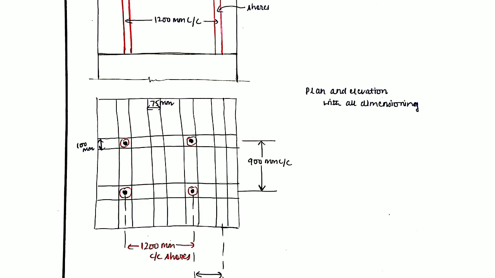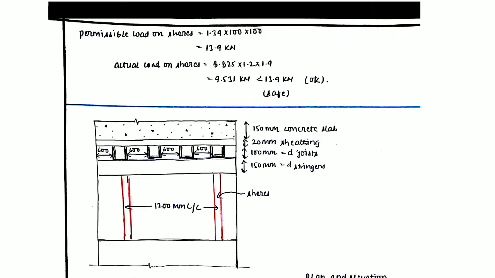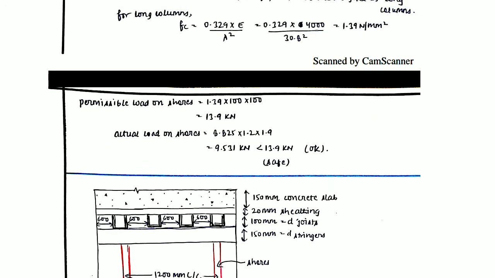In the perpendicular direction, the spacing is 900 millimeter center to center for the stringers as well as for the shores. So half of the 900 millimeter from one side and half of the 900 millimeter from the other side. So for calculating the load shared by one shore, you will have to multiply the total load, that is 8.825, with 1.2 from one side and 1.9 from the other. So the total load is coming out to be 9.531, which is less than 13.9 kilonewton.